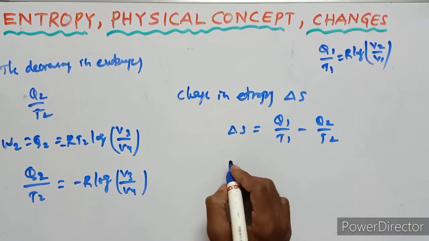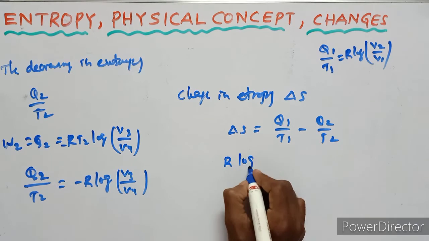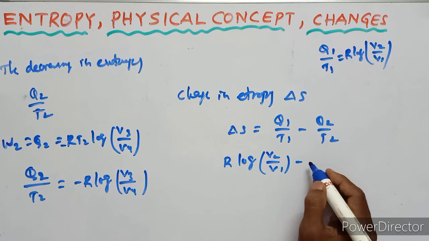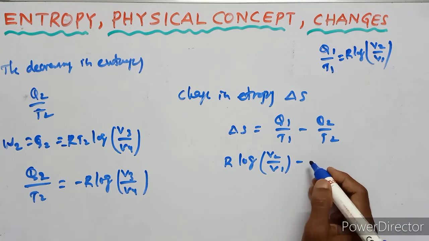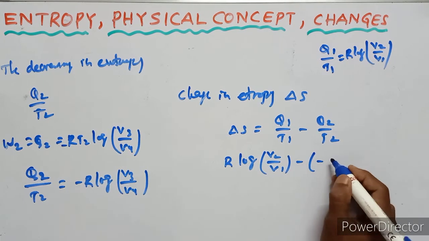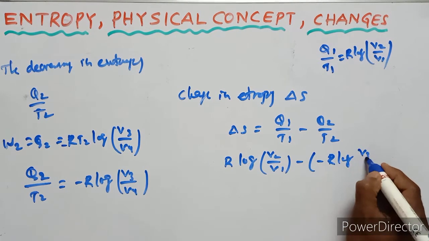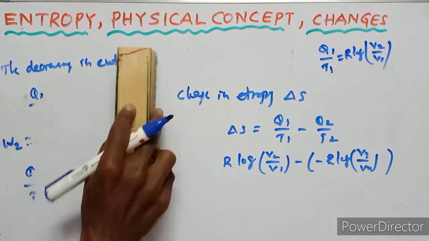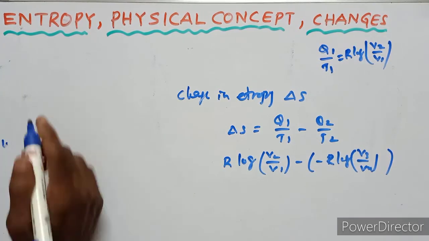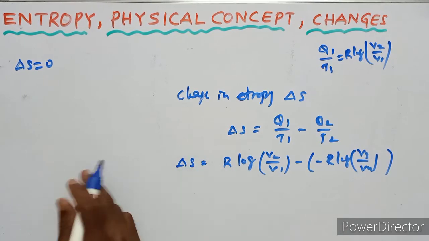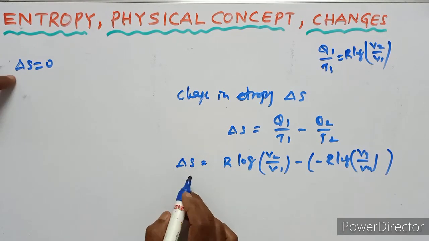Here Q1 upon T1 equals R log of V2 upon V1 minus minus R log V3 upon V4. Okay, then the change in entropy is 0. This is delta S, this equals 0. The change in entropy is 0.